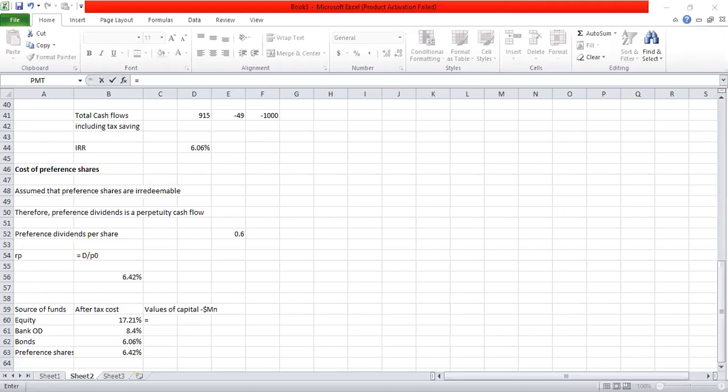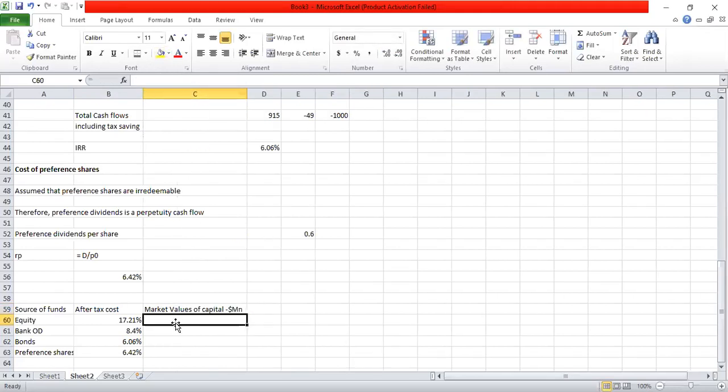Let's adjust these market values of capital. With regard to equity, there are 40 million shares at 2.3 per share. The value of bank overdraft is 3 million. The company has issued $1,000 par value bonds.